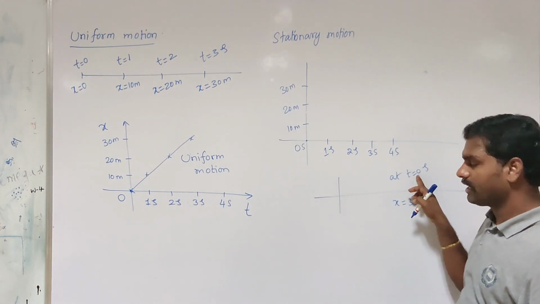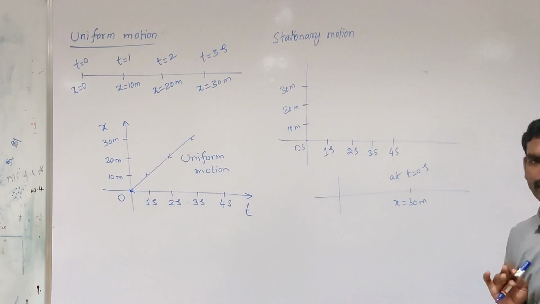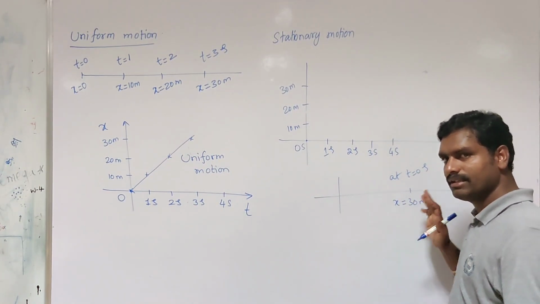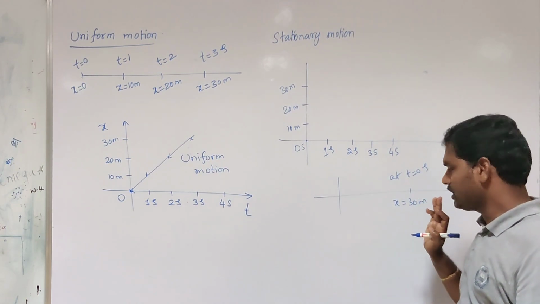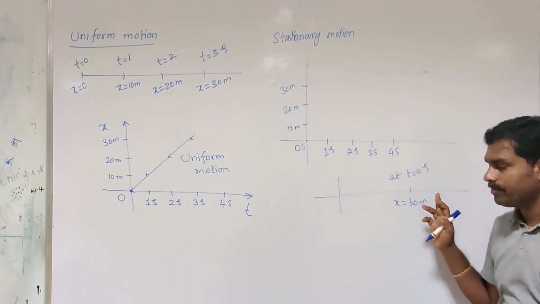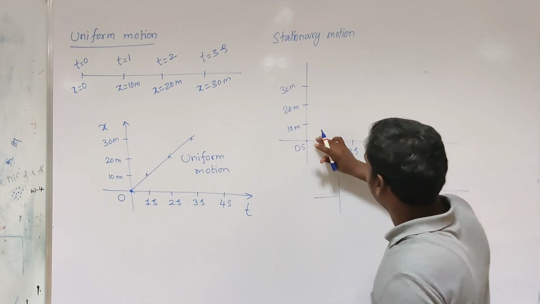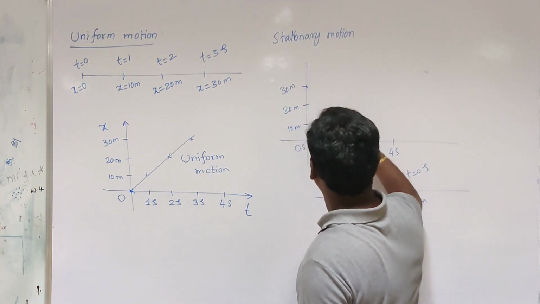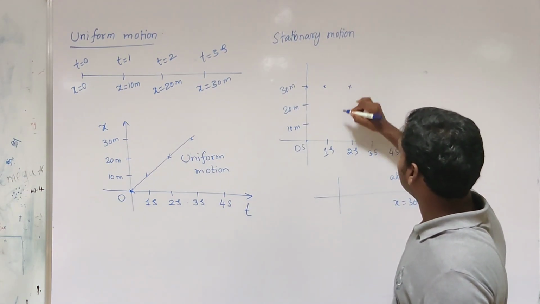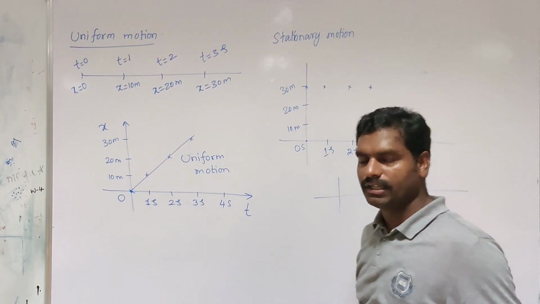At t equal to 1 second also, the particle is at the same position, x equal to 30 meters. At t equal to 2 seconds also, the particle remains at x equal to 30 meters. At t equal to 3 seconds also, it remains at 30 meters. That means at t equal to 0, 1, 2 and 3 seconds, it is at 30 meters.